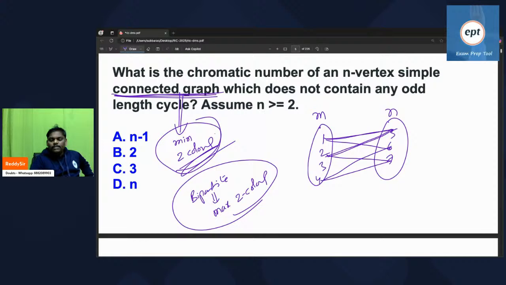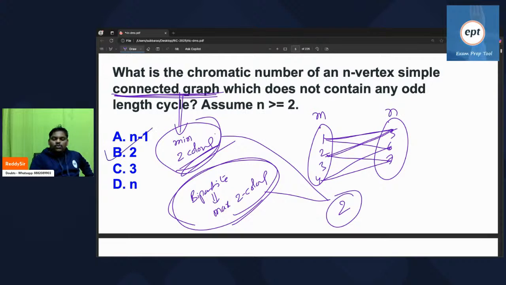Overall, two only. The answer is two. From this problem, try to understand that a simple connected graph which doesn't have an odd length cycle is bipartite.